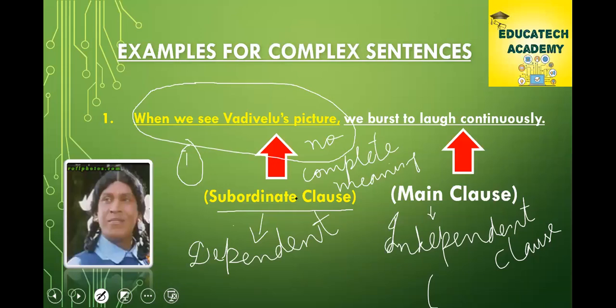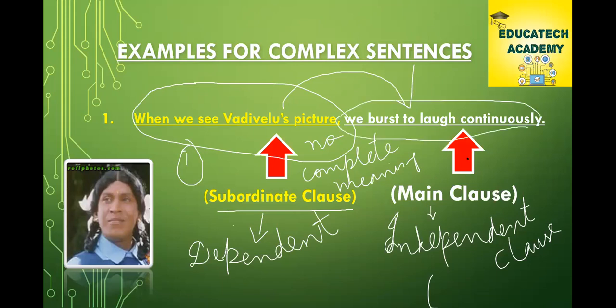So only we call it subordinate clause. We must laugh continuously. So the first part is dependent on the main clause, whereas we must laugh continuously is the independent clause. It has complete meaning.